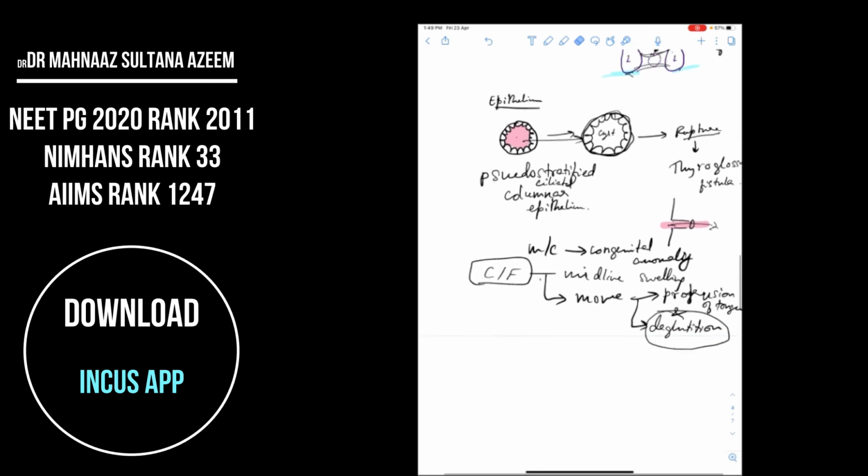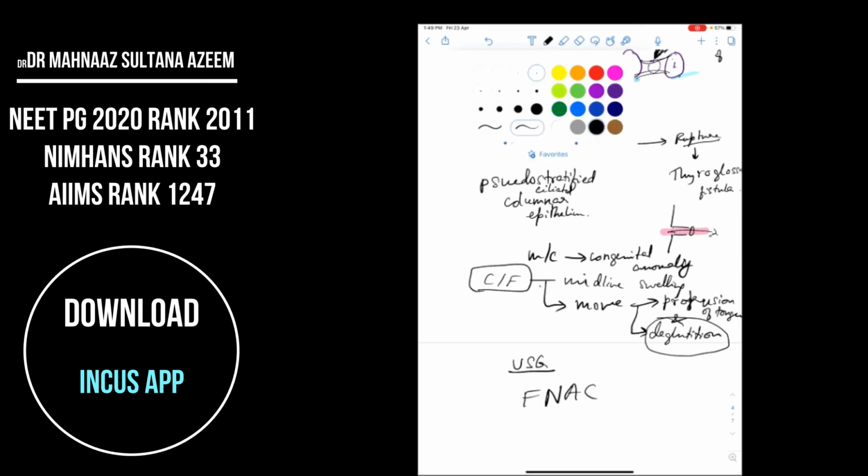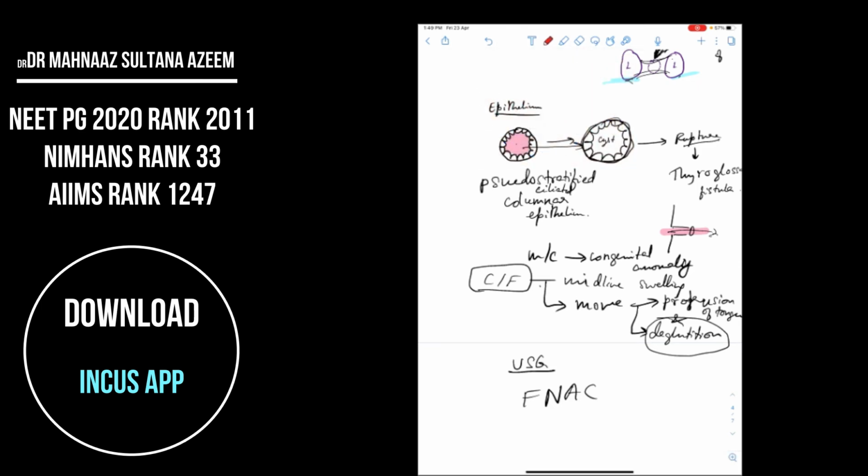So whenever you have formation of a thyroglossal fistula, or whenever you have a thyroglossal duct, how do you diagnose this? What you need to know is it is diagnosed via ultrasound, of course first clinically. But what you need to remember is, do you do an FNAC in this condition? The answer is no. You can never do an FNAC on a thyroglossal cyst because that would lead to formation of a fistula.